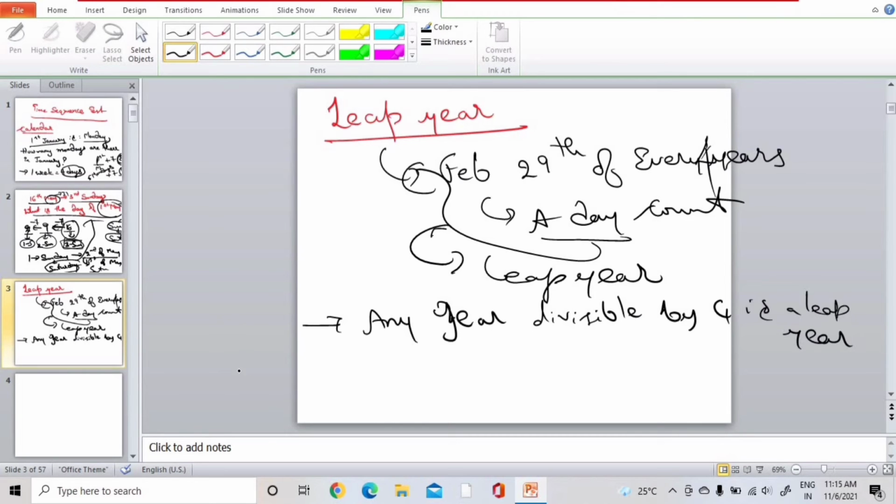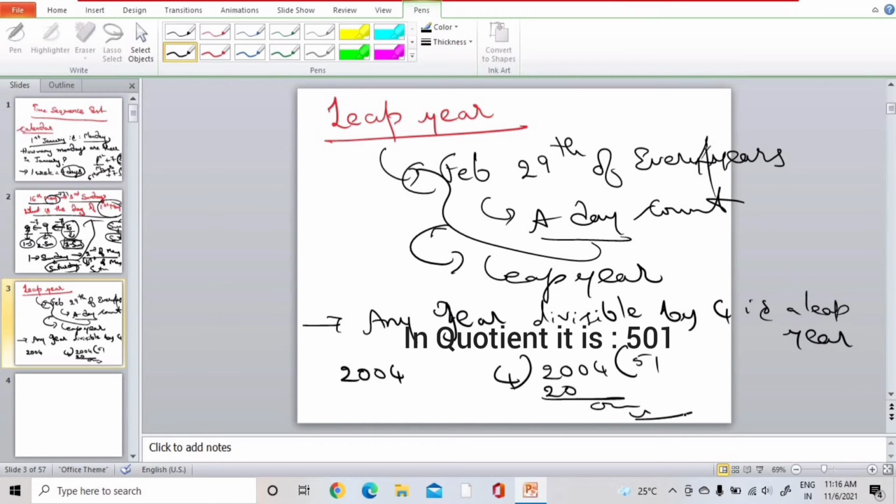For example, 2004. We need to divide 2004 by 4. 4 5s are 20. 4 1s are 4. Remainder is 0. So it is divisible by 4. So 2004 is a leap year. And then 2008, 2012, like this we need to count. Remember the catch word, any year divisible by 4 is a leap year.